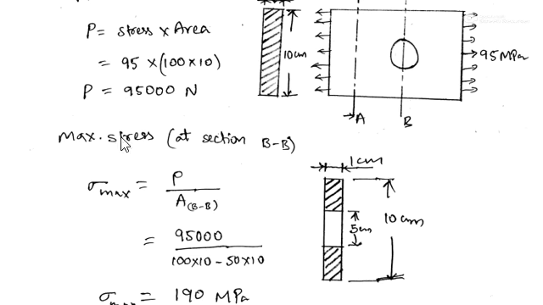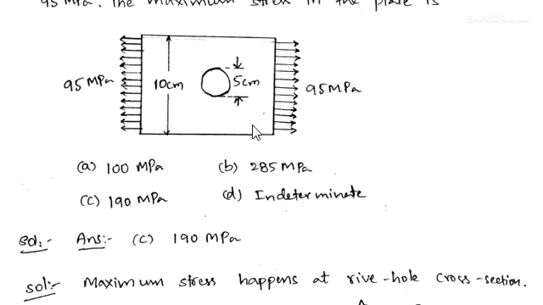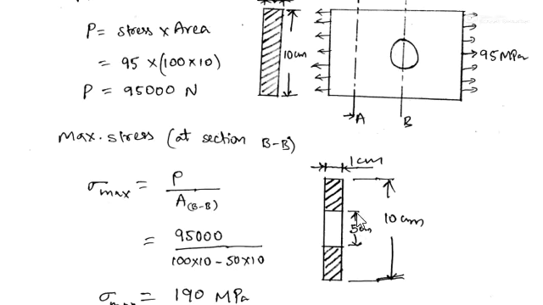Load will be the same, that is 95,000 newtons, and the area of this cross section, if you cut like section BB, will be 10 centimeter height, and the hole is of diameter 5 centimeter. So this will become 5 centimeter, and uniform plate means we have taken 1 centimeter as the thickness.